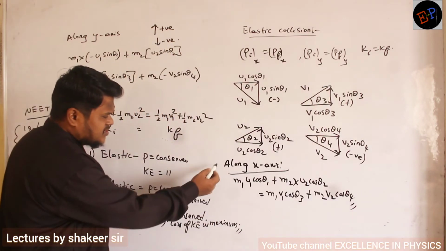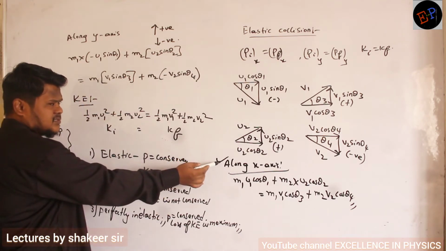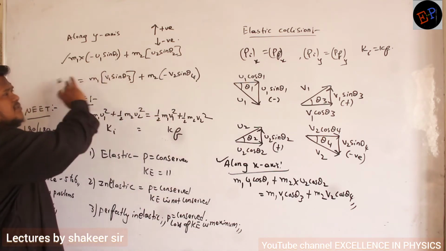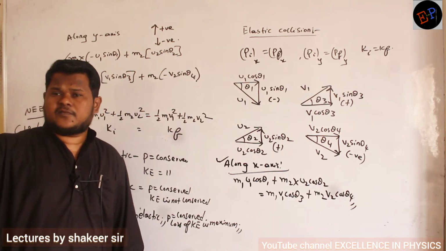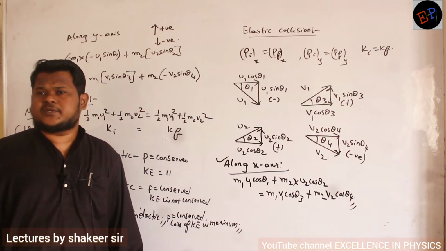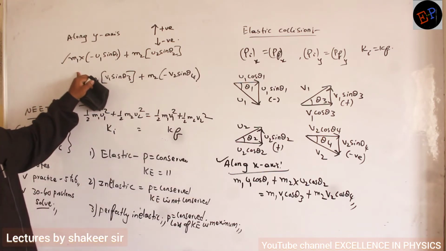See, these equations remain the same, no? Equation of momentum along x-axis, equation of momentum along y-axis, they will never change, because momentum is always conserved, whatever may be the type of collision. So these equations don't change.